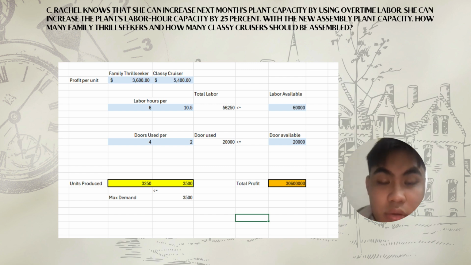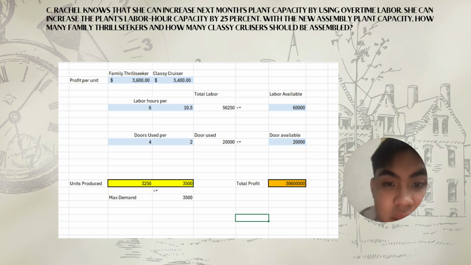And for the total labor hours per unit, 6 for family thrill seekers and 10.5 for classic cruisers. So the total labor is 56,250, less than or equal to 60,000 labor available. For doors used per both family thrill seeker and classic cruisers, it's 4 and 2 respectively.